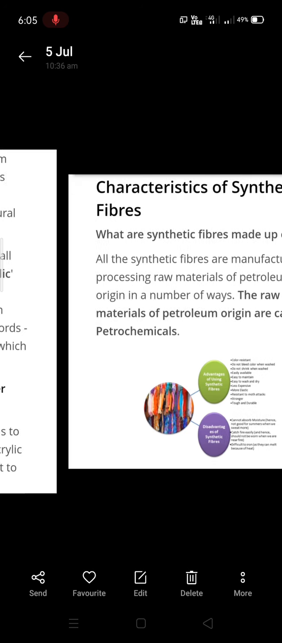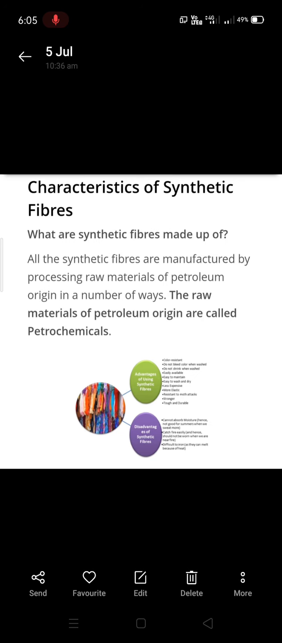Now we'll move to characteristics of synthetic fibers. Generally, synthetic fibers are first made from raw materials called petrochemicals, and the advantages are it is color resistant, color will not be removed when it is washed, it will not shrink, it is easily available, easy to maintain, easy to wash and dry, it is less expensive, more elastic, resistant to moth attacks, it is stronger, tough and durable. There are certain disadvantages, that is it does not absorb moisture and sweat, so you cannot use it in summer. It will catch fire easily because it has chemicals inside it, and it is difficult to iron.